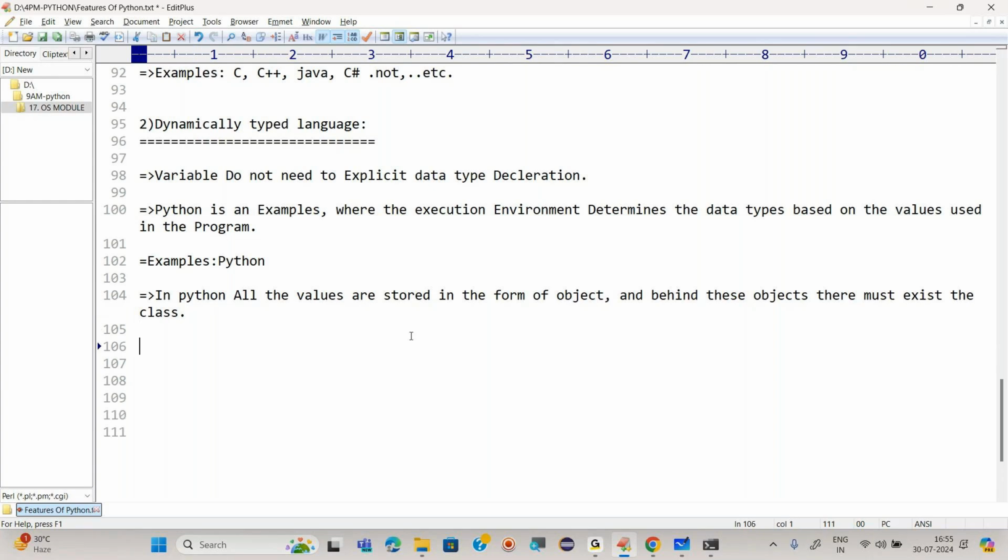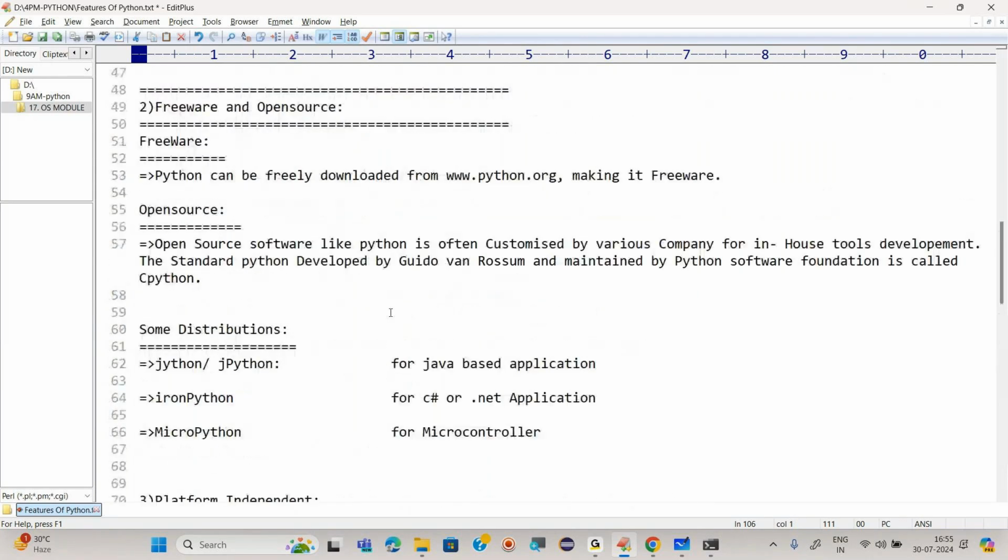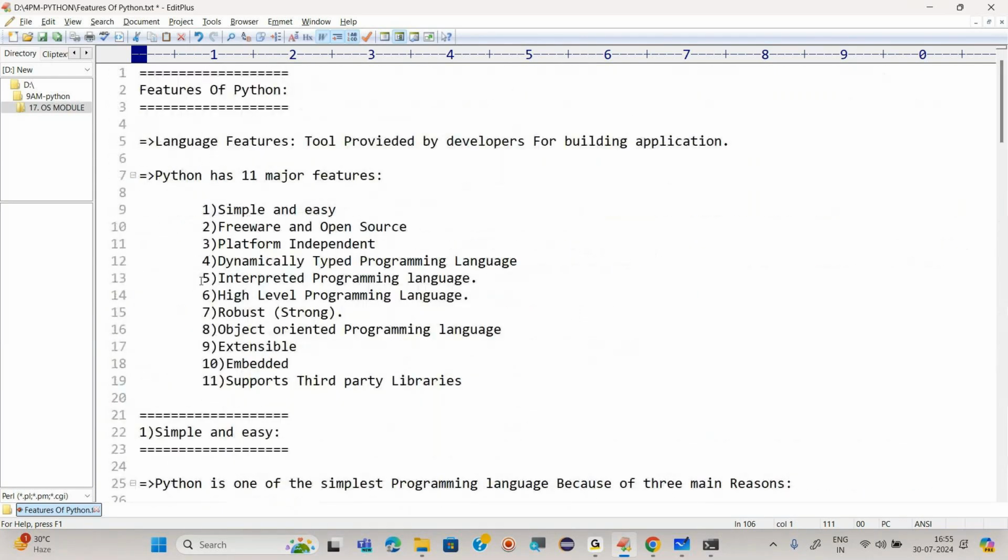The most important topic that we will cover tomorrow is the interpreted programming language. The most asked question in interviews is: what is the internal process of Python? How does it execute a block of code? How does it execute a line of code? This is the most asked question in interviews: the interpretation process.